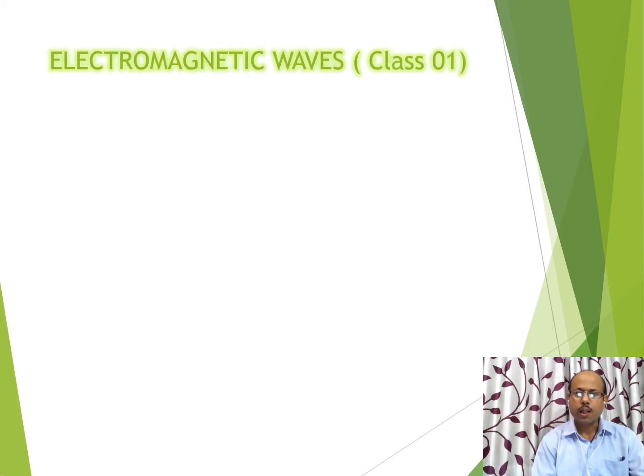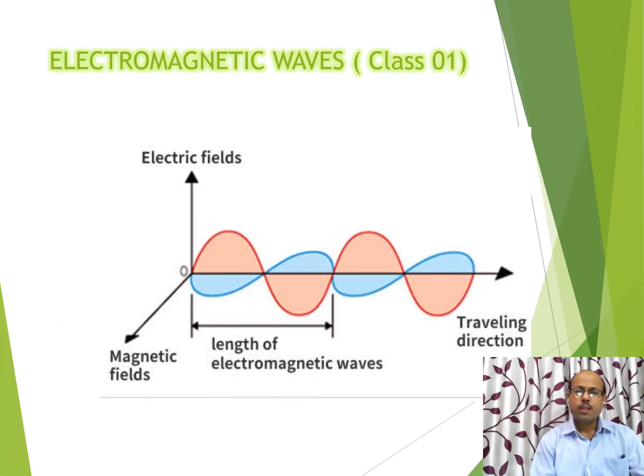Electromagnetic waves, class number 1. This is the basic diagram of propagation of electromagnetic waves. As the name suggests, electromagnetic, it means in electromagnetic waves there is a role of the electric field as well as the magnetic field. From the beginning of class 12th we have discussed so many chapters.